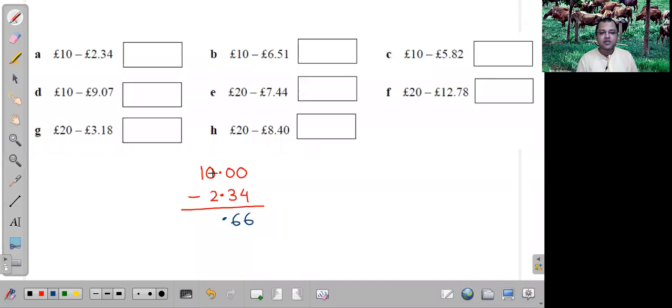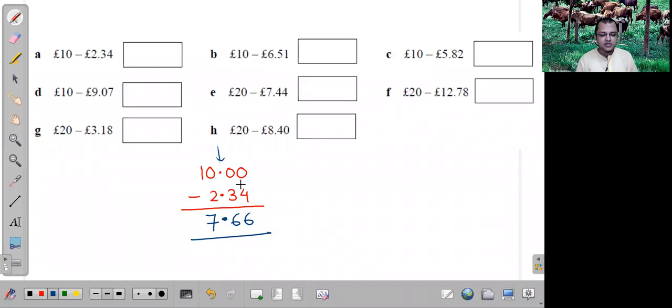And what will be this value? 10 minus 2? Here, what will be the answer for 10 minus 2? 8. 7, Prabhuji. Prabhuji makes the 10 as 9, so it becomes 7. We will not take 10, we will take 9, and 9 minus 2 will be 7. So the answer is 7.66. The decimal will be in its line.